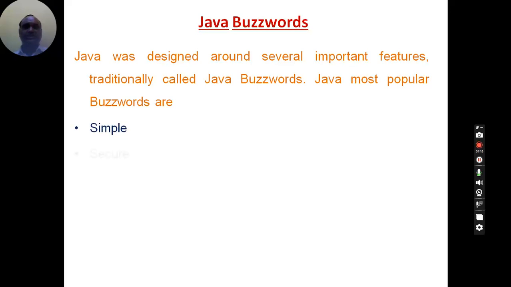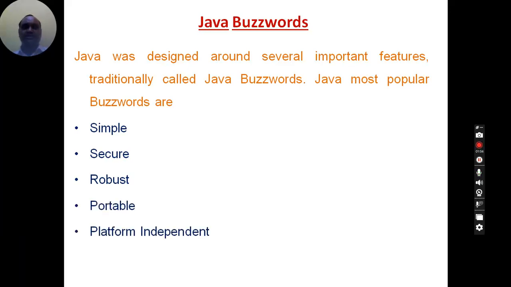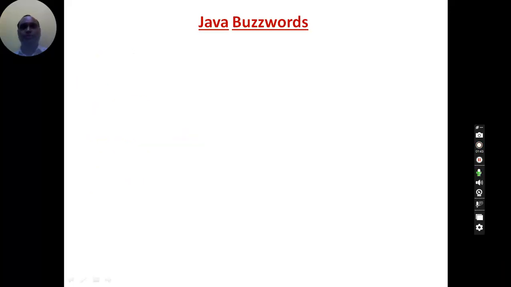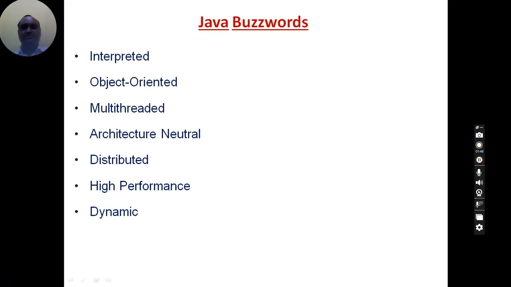The first buzzword is simple. Java is a simple language. The second one is Java is a secured language. The third one is Java is a robust language. The fourth one is Java is a portable language. Then Java is a platform independent language. Java is an interpreted language. Java is an object oriented programming language. And Java is a multi-threaded programming language.